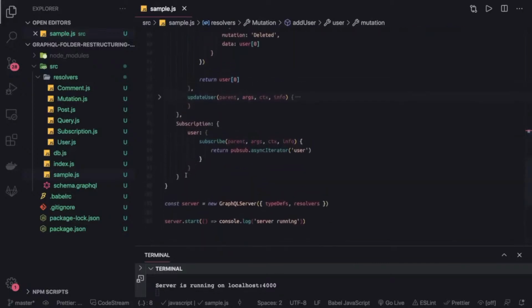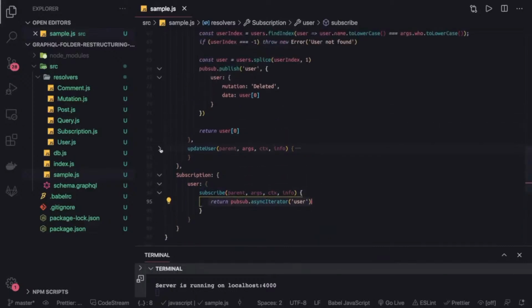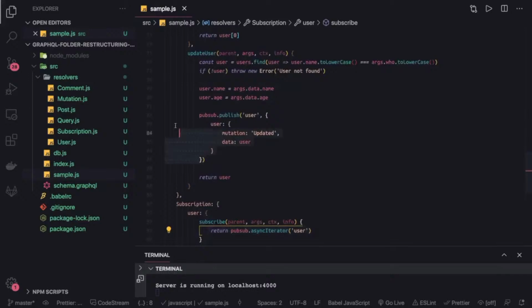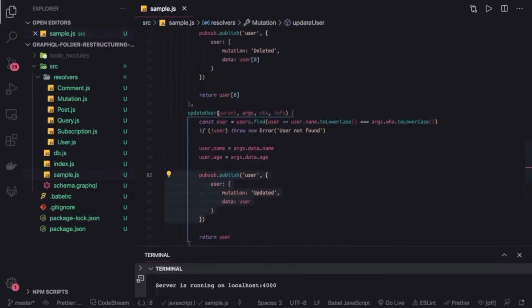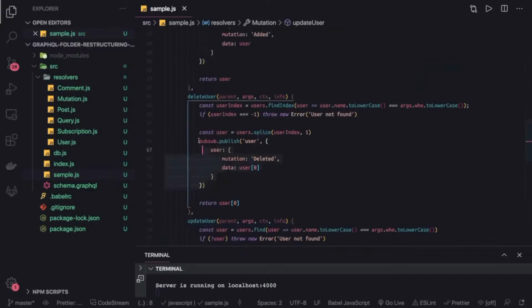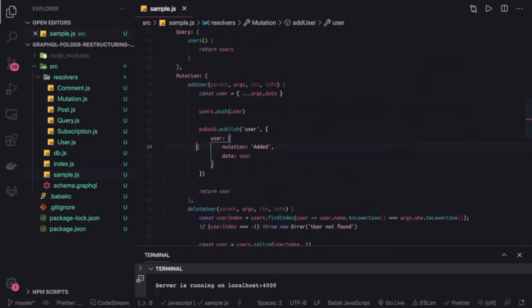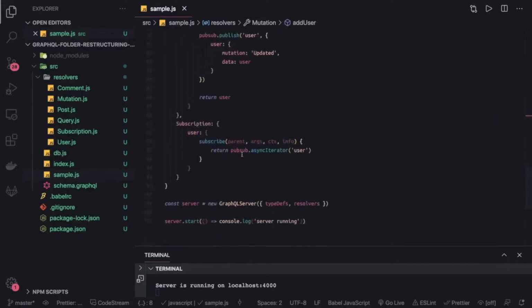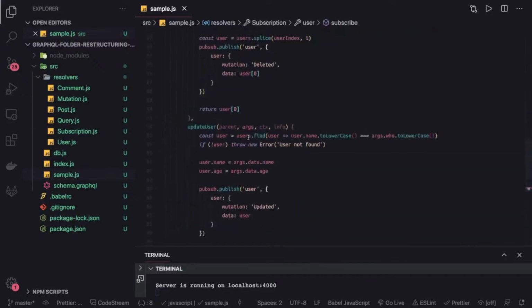Okay, and this is our simple subscription definition in the schema. This is looking for the user subscription, and it has subscribe methods, right? Simple logic, and like we have create user, update user, they are publishing this kind of event. Pub/sub.publish, user created, user deleted, and user added, right? So once you start this application, once you do all these mutations like add user, delete user, update user, and if you are listening for this subscription which is like user, and it is just returning a simple payload.